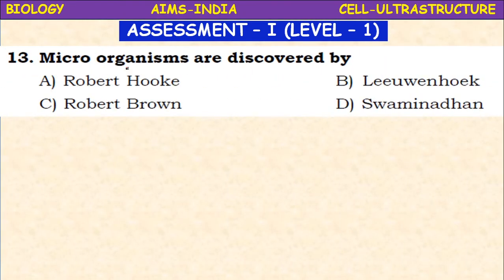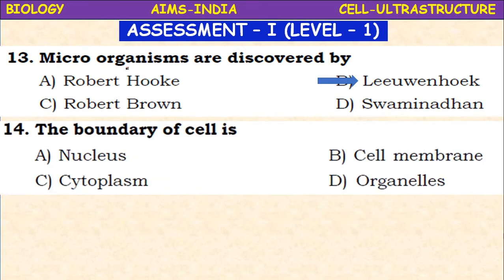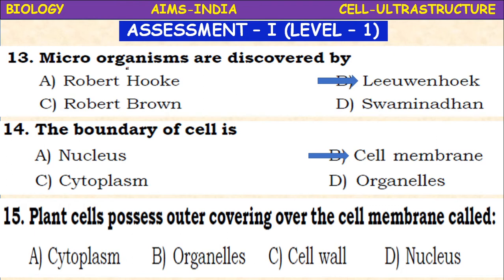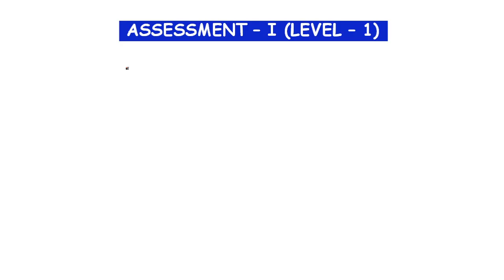The microorganisms were discovered by Robert Hooke, Leeuwenhoek, Robert Brown, Swaminathan. It is Leeuwenhoek, who is called the father of microbiology along with Louis Pasteur. The boundary of the cell is nucleus, cell membrane, cytoplasm, organelles. It is the cell membrane. The plant cells possess an outer covering over the cell membrane, called cytoplasm, organelles, cell wall, nucleus. It is the cell wall.